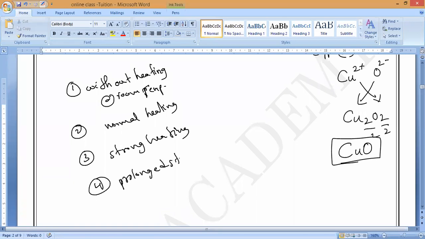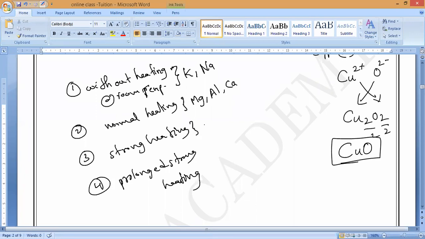Prolonged strong heating. Sir, aluminum is what heating, sir? So without heating, around room temperature, only two: potassium and sodium. Next, on normal heating: magnesium and aluminum, and calcium also you can take.